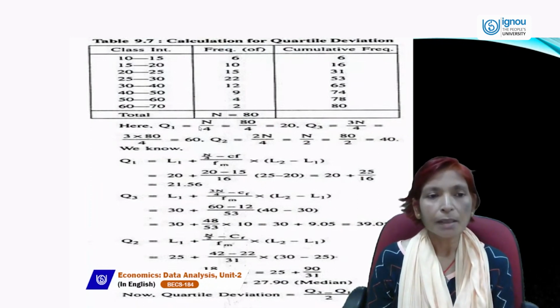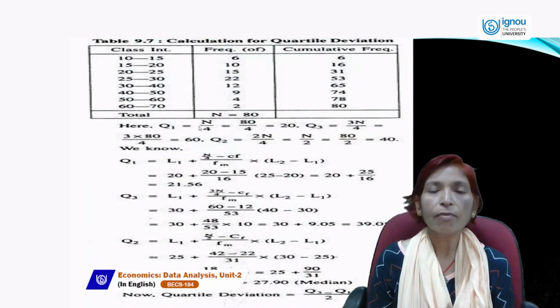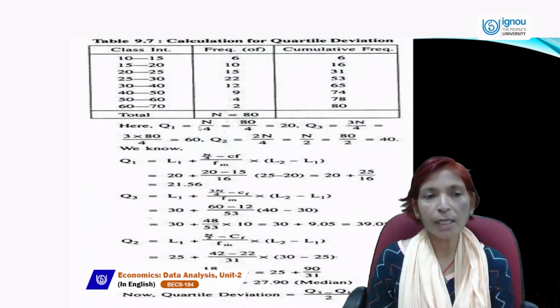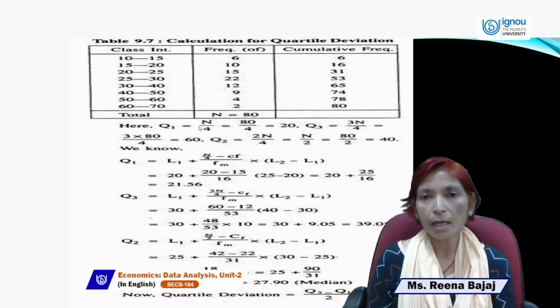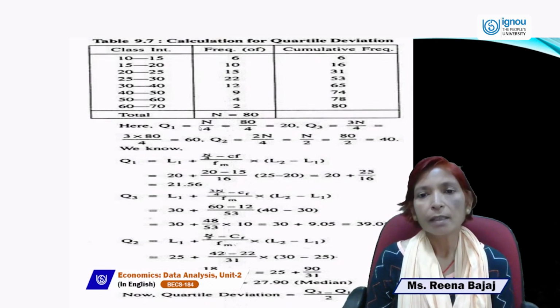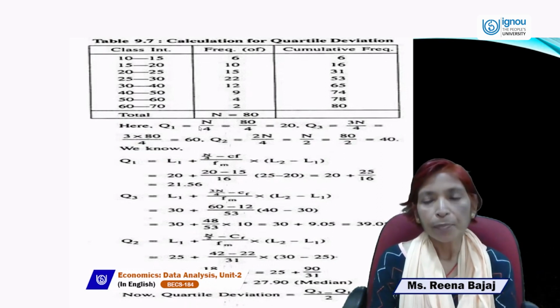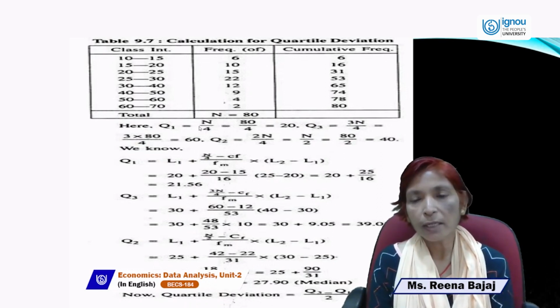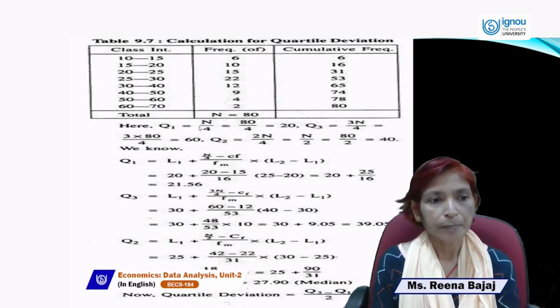So quartile 1 is the simple division of any series into four parts. So Q1 is equal to n by 4. N is the total number. Total numbers are 80, the summation of total numbers, or the last number of cumulative frequency, is 80. 80 divided by 4 is 20. And Q3 we can calculate by using 3n by 4. 3n by 4 means 3 into 80 divided by 4. So it will be 80 into 3, 240. 240 divided by 4 is 60.